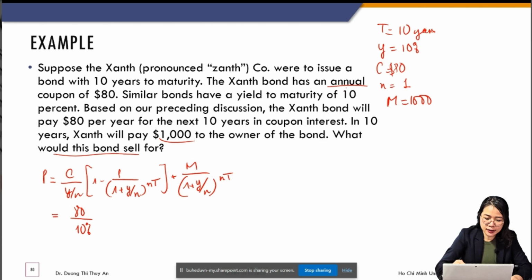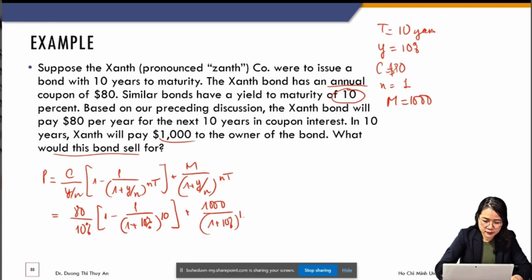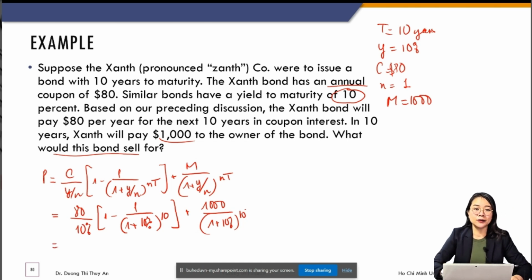Please note that in your lecture note, the YTM is 8% instead of 10%. Because it is divided by 1, I don't have to write the N here. 10 years. Okay, so please solve the equation for the value of the bond.